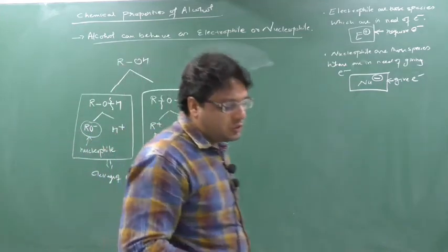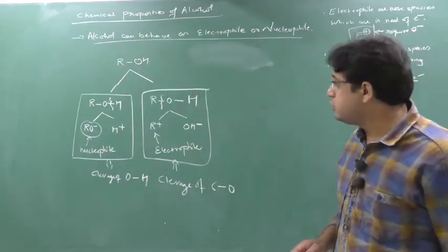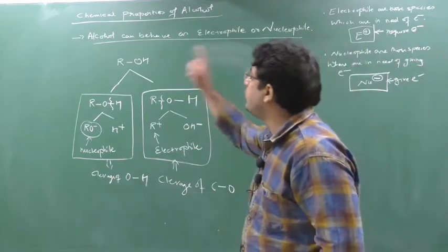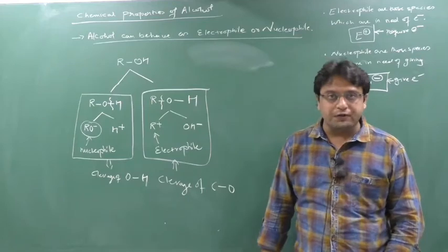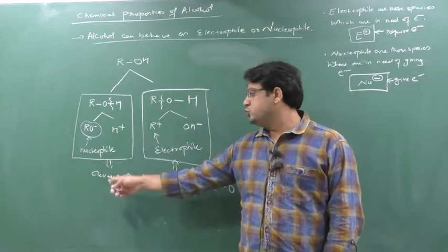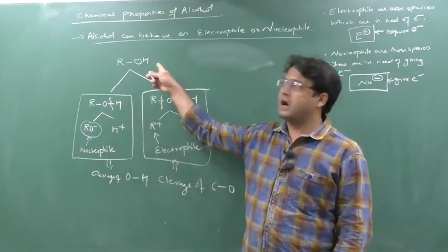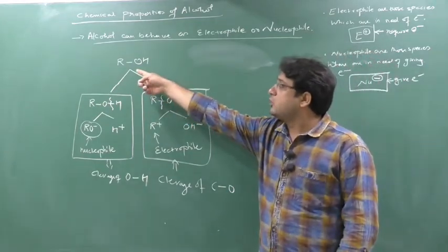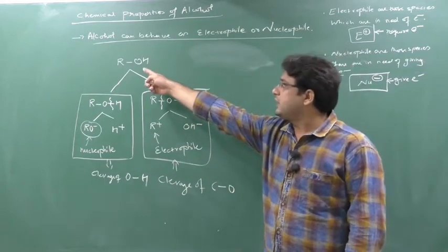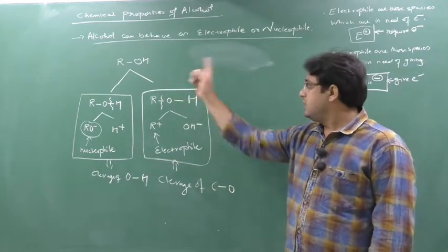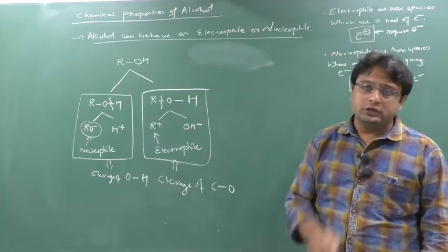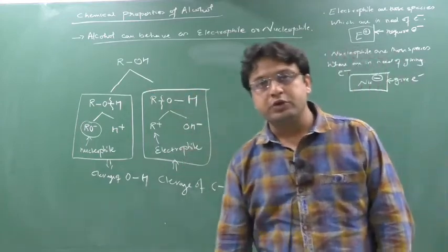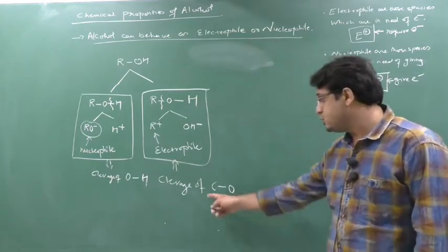So if you want the alcohol to act as a nucleophile, whose cleavage will you do? You will do the cleavage of OH from ROH. If you want to react alcohol as an electrophile, then you will do the cleavage of RO from ROH. There is a cleavage of C-O.